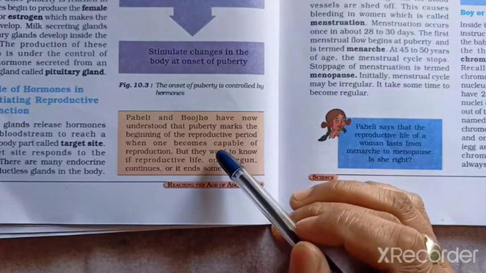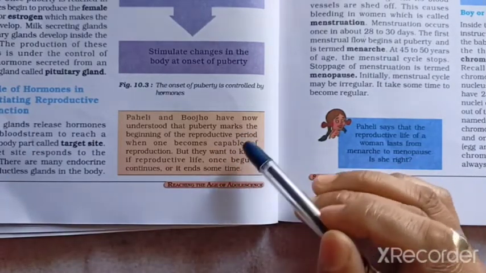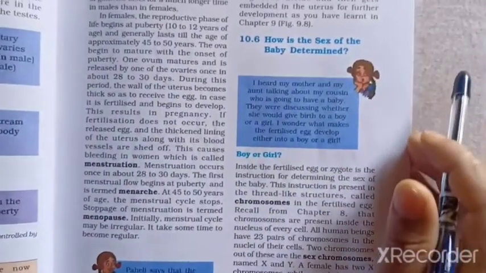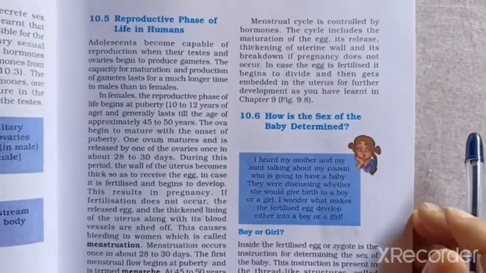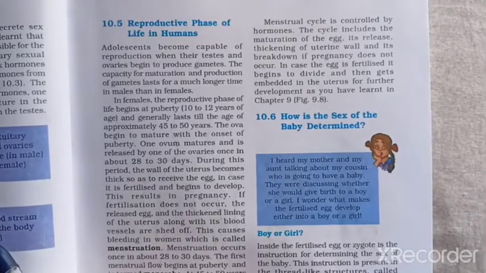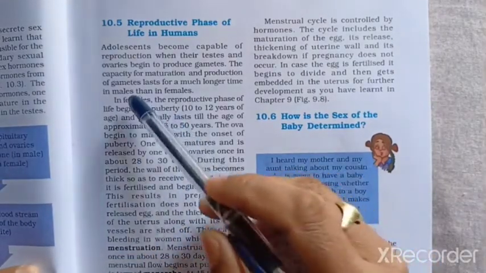Particularly in females, there is some stage. So let's study it as a continuation in the next topic. Reproductive phase of life in humans, let's see.